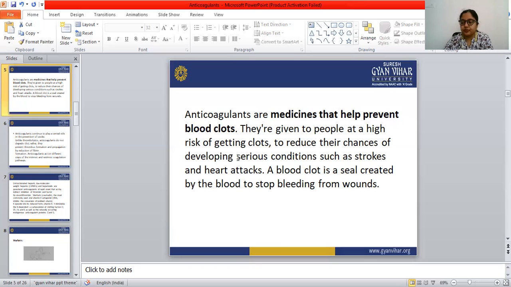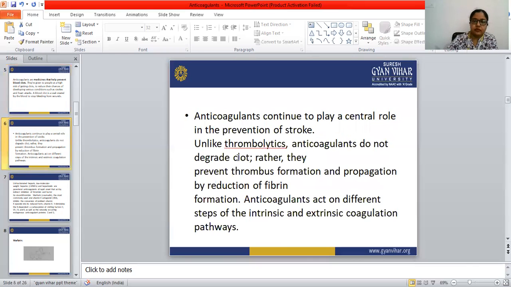So let's see, anticoagulants continue to play a central role in the prevention of stroke. Unlike thrombolytics, anticoagulants do not degrade clots. Rather, they prevent thrombus formation and propagation by reduction of fibrin formation.